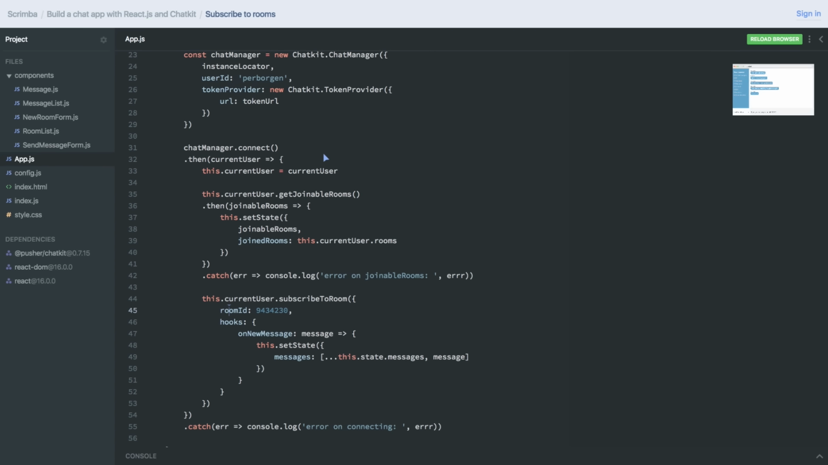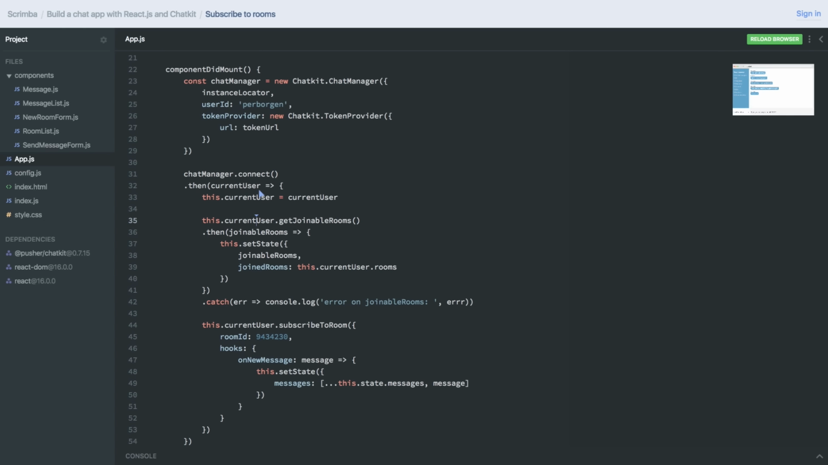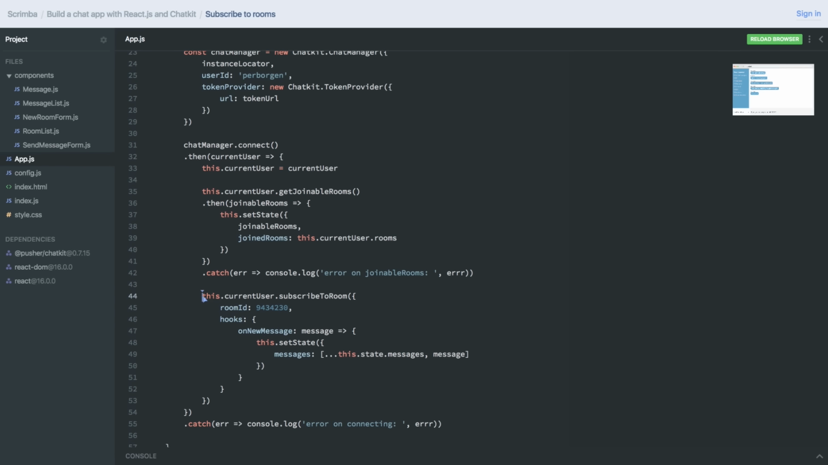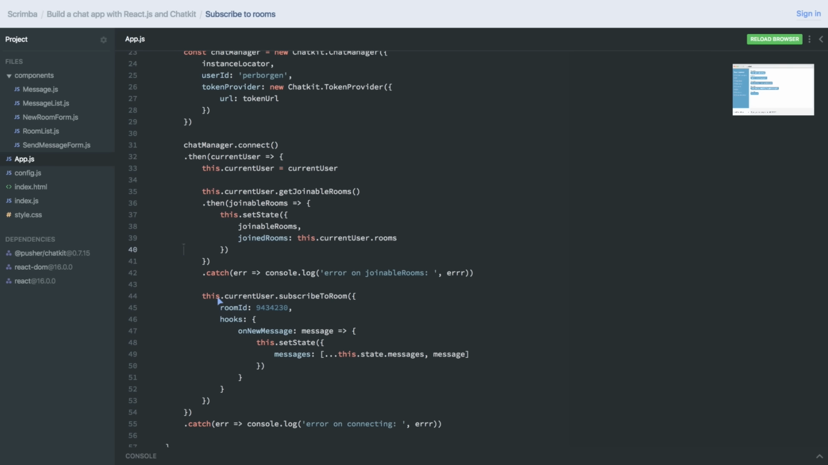Hey, in this lecture, we're going to learn how to subscribe to specific rooms so that we can click on them and start chatting in them. And to do that, we need to work a little bit with all the code we've added to componentDidMount. Because now we're just automatically subscribing to this specific room when the component mounts. That's why we get these messages here by default. But what we want is that when you enter the app, you shouldn't automatically subscribe to a room. You should make a conscious choice of clicking on the room you want to subscribe to.